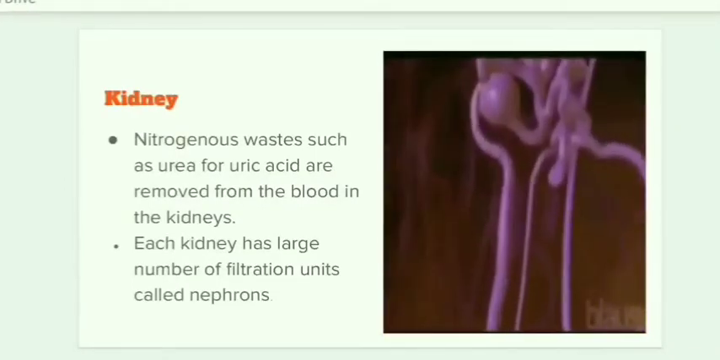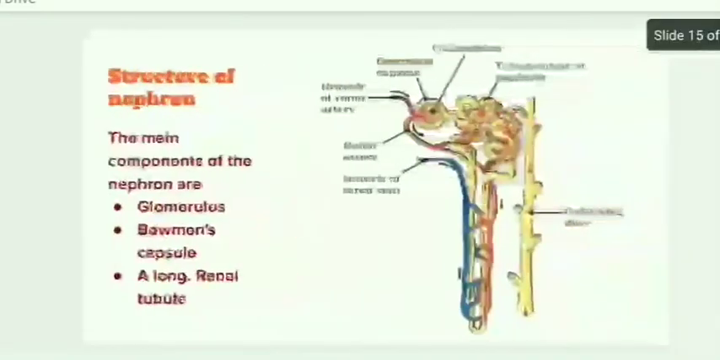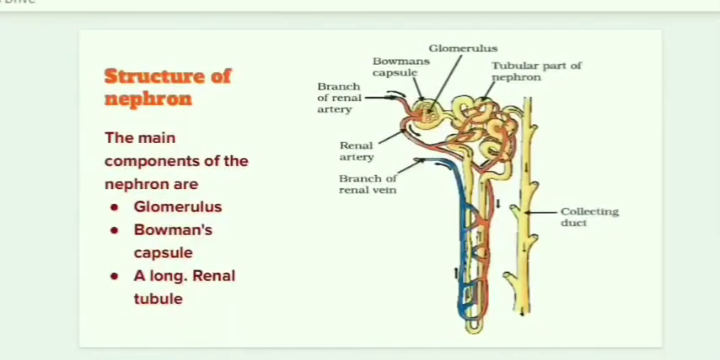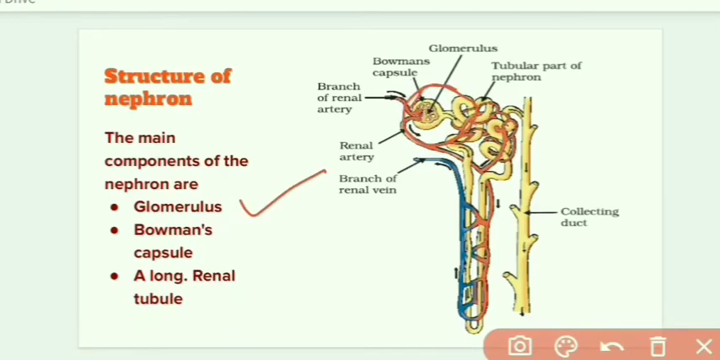So it goes to the nephrons. You see what happens in the nephrons. Usually the nephron consists of three main parts. They are the glomerulus, you can see the structure here, the coiled structure, coiled inside the cup-like shape, and the cup-like shape is called Bowman's capsule, and the long renal tube. So these are the three main components of a nephron.